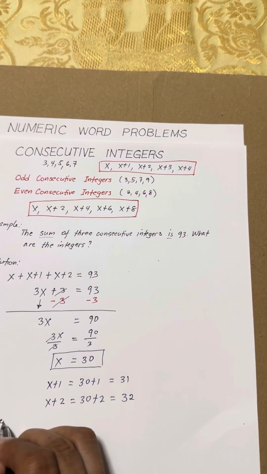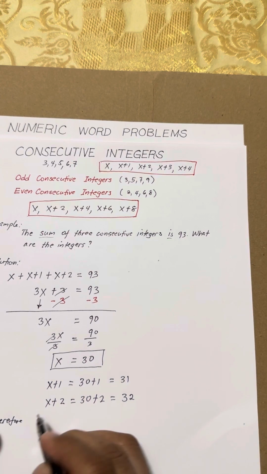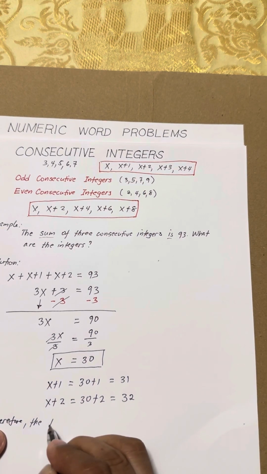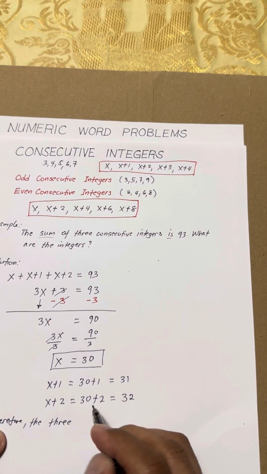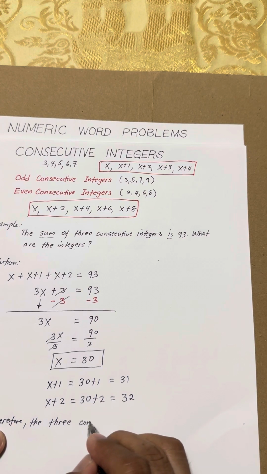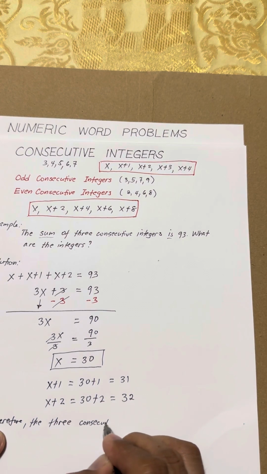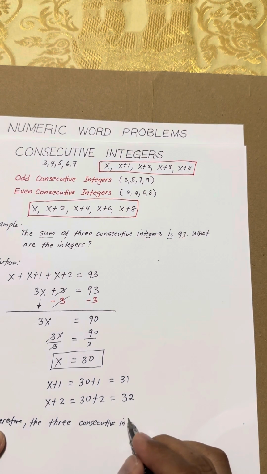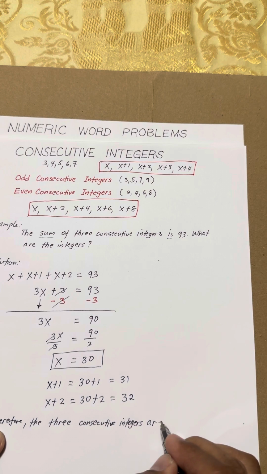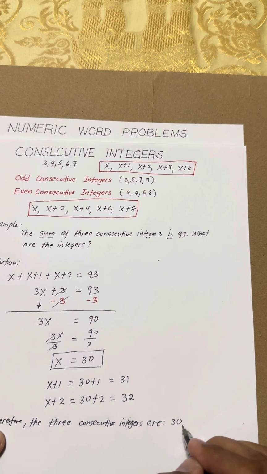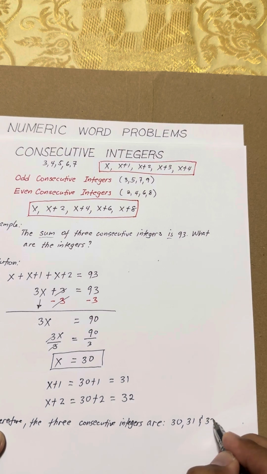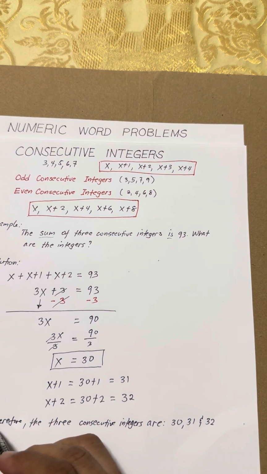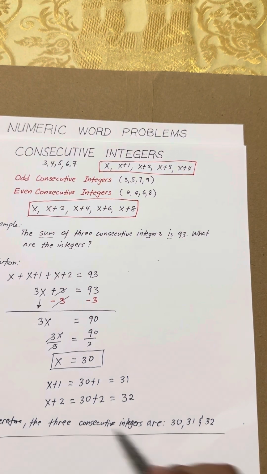Therefore, the 3 consecutive integers are 30, 31, and 32. So this is our final answer.